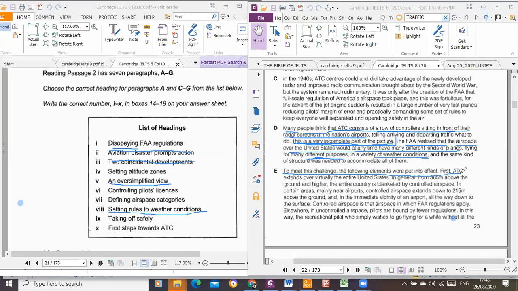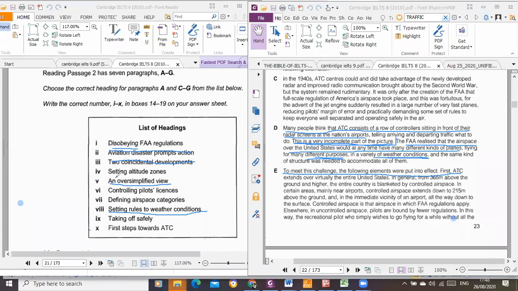So the writer informed us that a transition is going to happen. He's going to talk more about the airspace in the US and introduce the next idea, while still talking about the oversimplicity of people's perception about what FAA does.